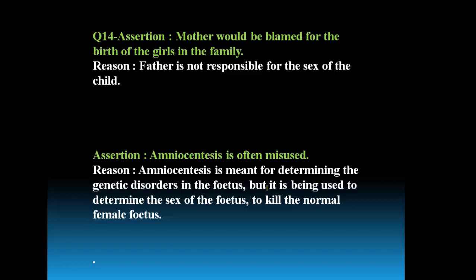Mother should not be blamed for the birth of a girl in a family because in humans the female is homogametic. She produces all the eggs carrying X chromosome along with autosomes. So she is not responsible for giving birth to girl in a family. She should not be blamed.